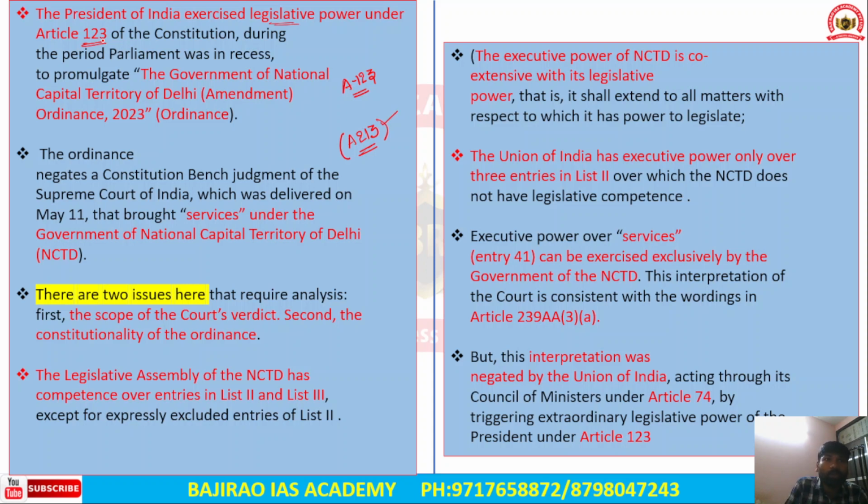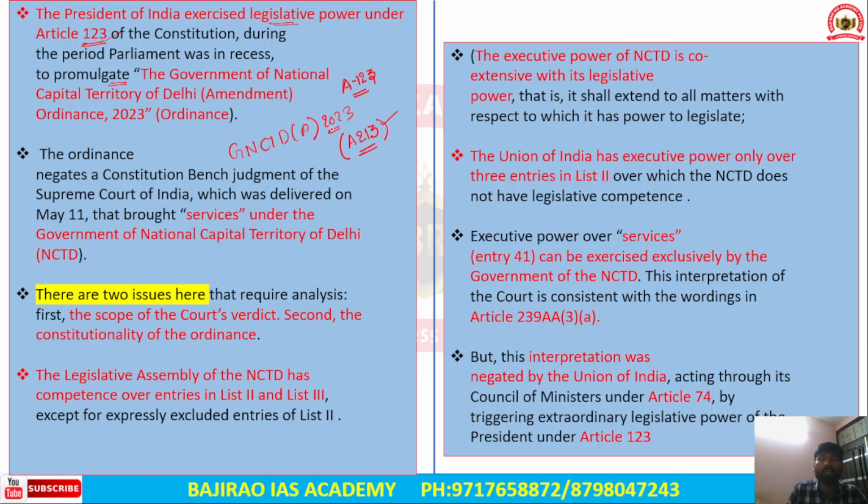So, Article 123 of the Constitution, during the period Parliament was in recess. The President under Article 123 promulgated the Government of National Capital Territory of Delhi Amendment Act 2023.